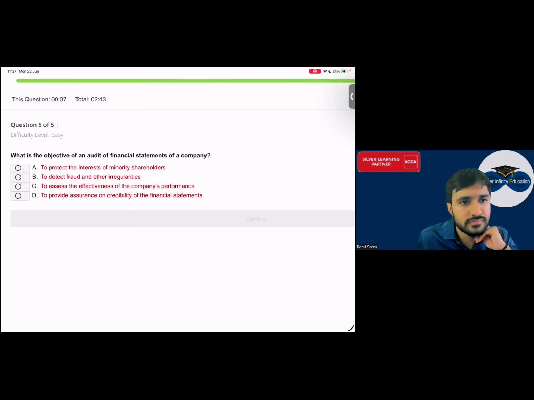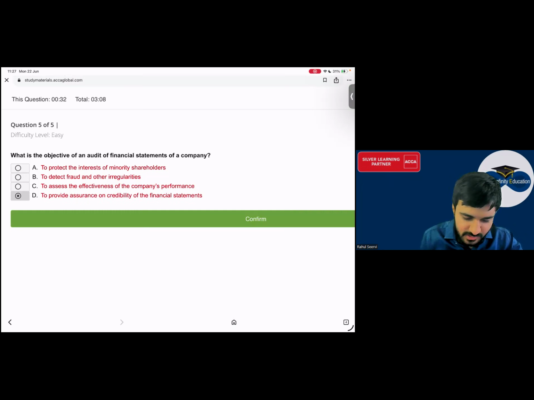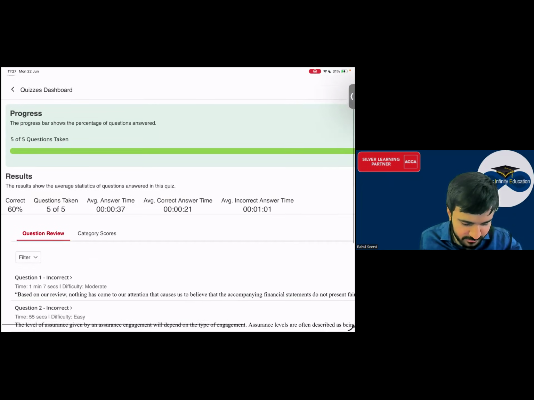What is the objective of an audit of financial statement? क्यों ऑडिट करते? To protect the investors or minority shareholder. अरे खाली माइनॉरिटी का सोचेंगे क्या? D सबका ऑप्शन। To detect fraud and other irregularity. अरे सर फ्रॉड का किधर है? हमारा काम चेक करके जाना है। मेरा काम फ्रॉड डिटेक्ट करना नहीं है। Then to assess the effectiveness of the company's performance, to provide assurance. Yes sir, to provide assurance.